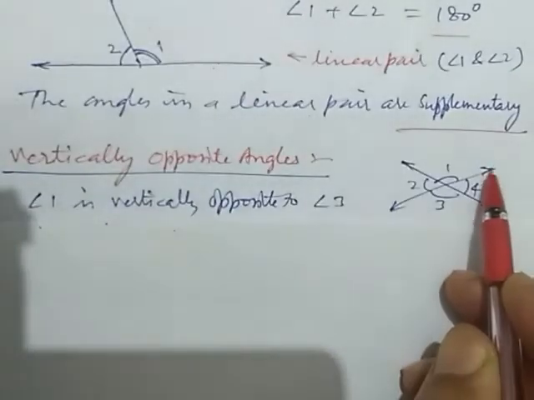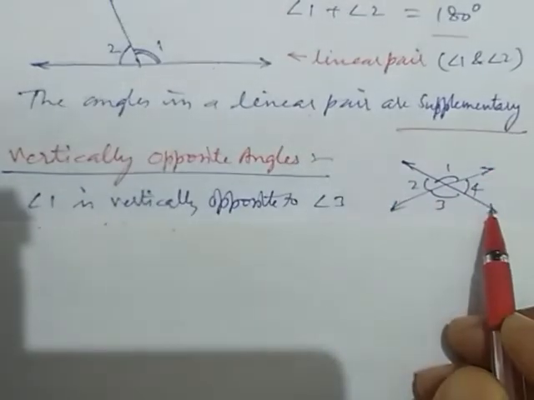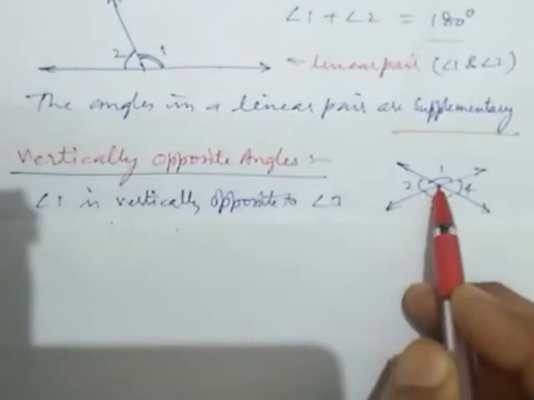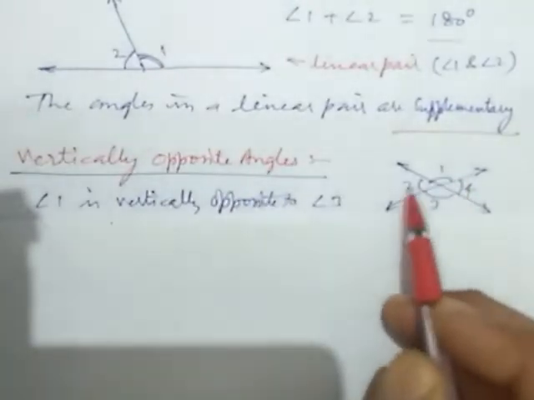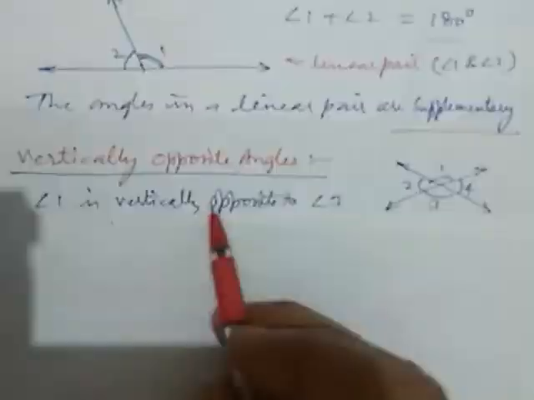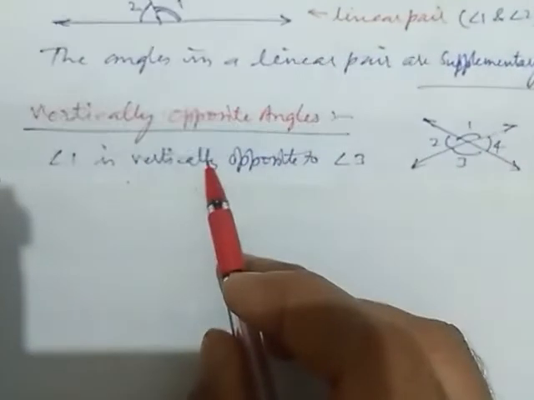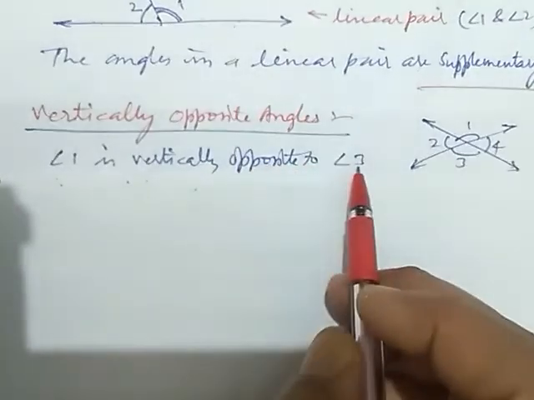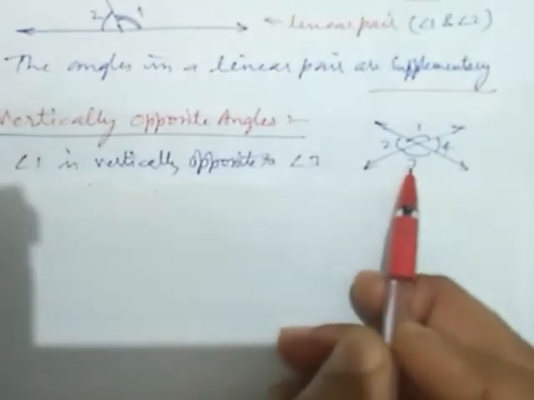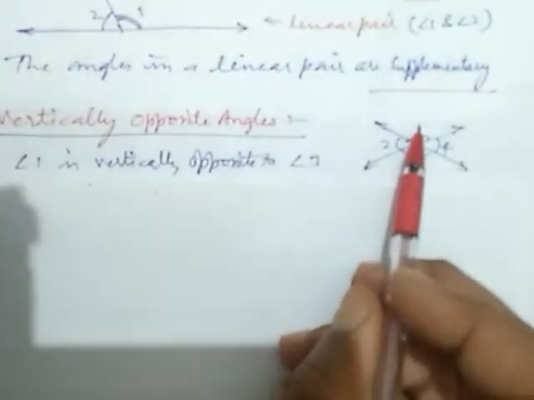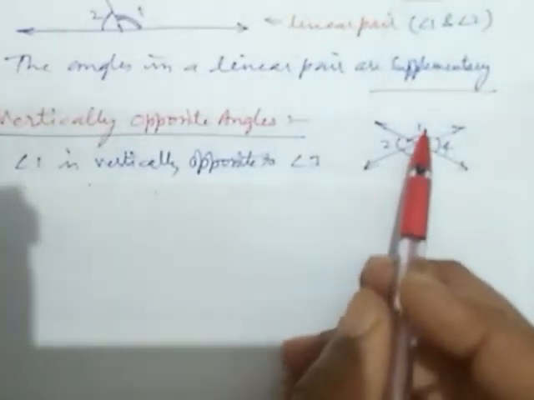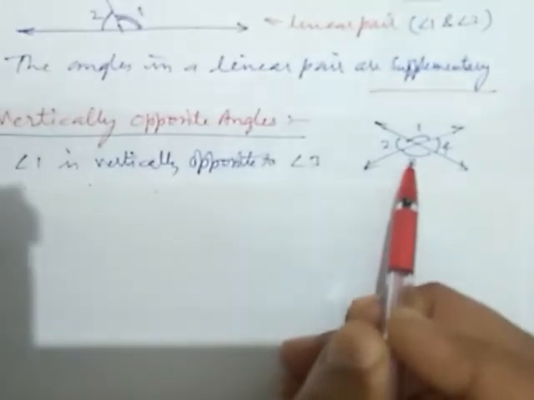Here there are two lines intersecting each other, and they form four angles: 1, 2, 3, 4. Angle 1 is vertically opposite to angle 3. This is our angle 1 and this is our angle 3. They form vertically opposite angles.